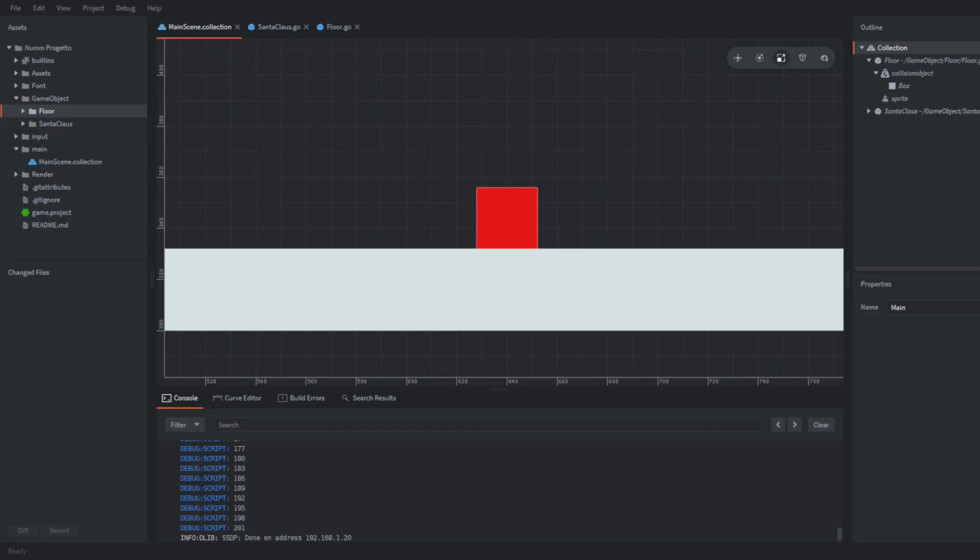Then I want that when the player releases the jump button, the strength of the jump increases based on how long he holds the button down. And this has also been done. When I press the button, the player jumps more or less based on how long I hold it down. Very useful in the game to understand how much to jump from one floor to another.